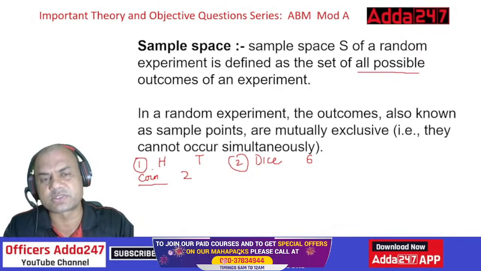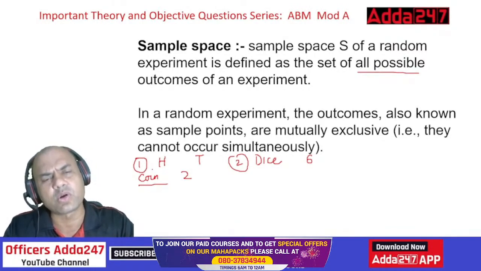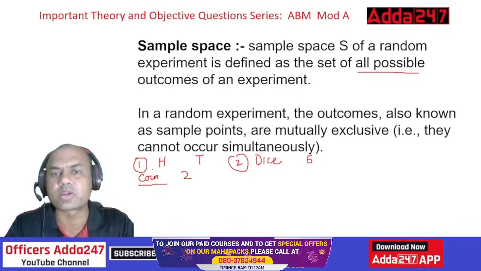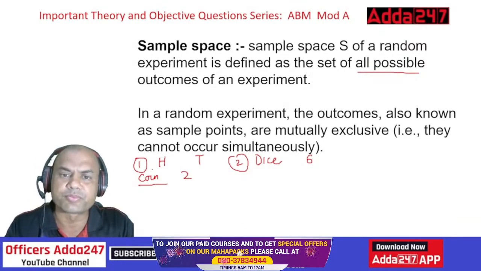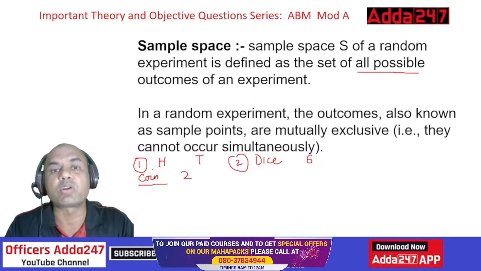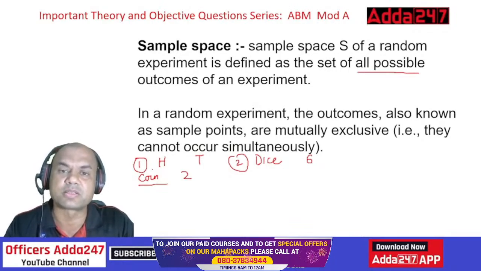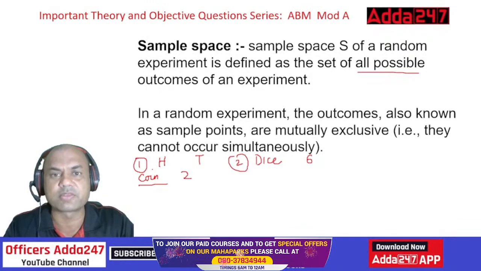Suppose if I ask you, clearing the CAIIB, so what are the outcomes? There are 2 outcomes. Either you'll clear it or you won't clear it. It's as simple. So outcomes are 2, right? So this is meant by sample space. What all possibilities are available. Suppose Chandrayaan 3, right now we are in that mood, right, everyone?